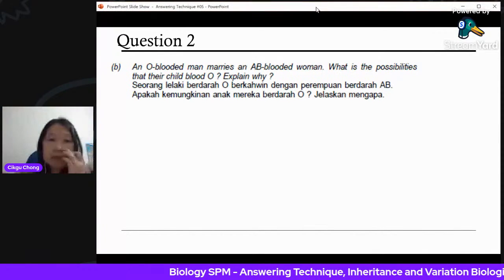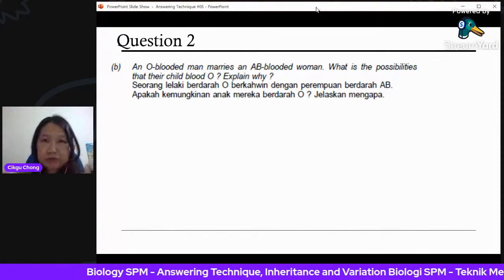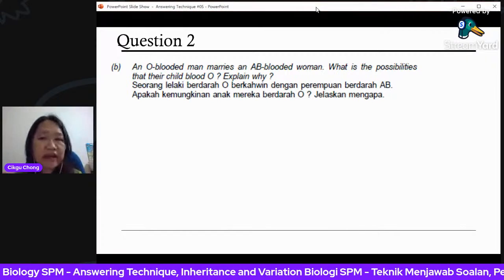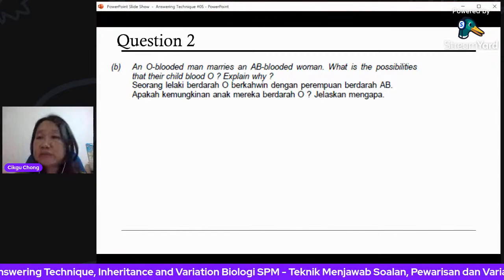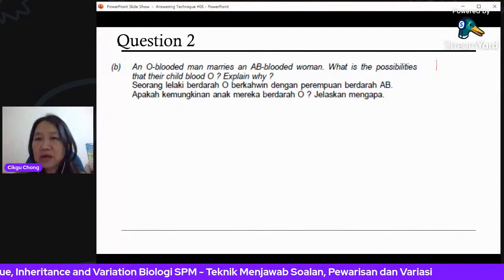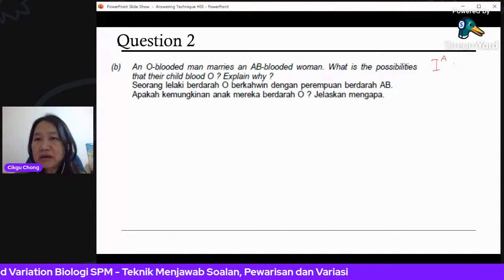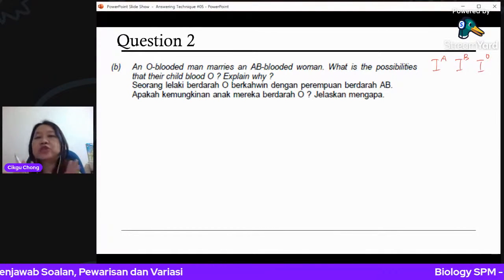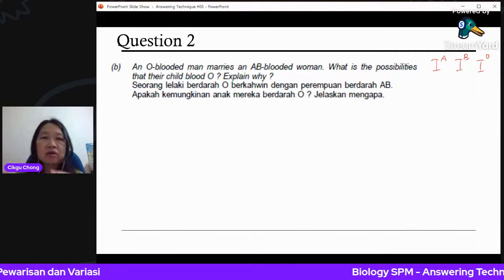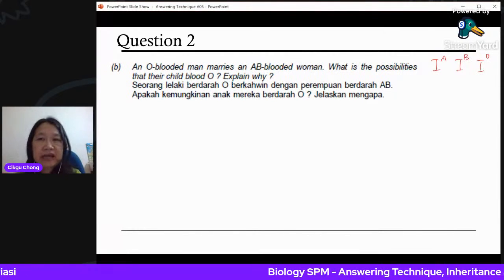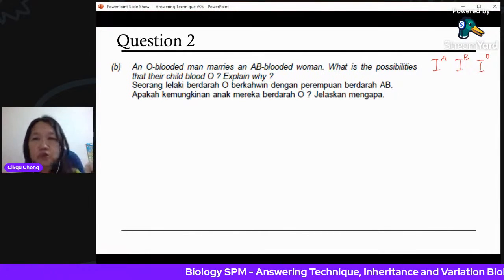And the woman with AB blood, what kind of alleles does she have? Remember, we have 3 types of alleles for blood grouping: IA, IB, IO. And the phenotype the person has is a combination of any 2 of these.